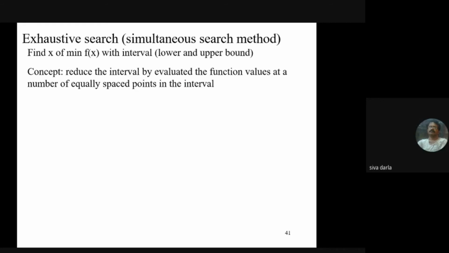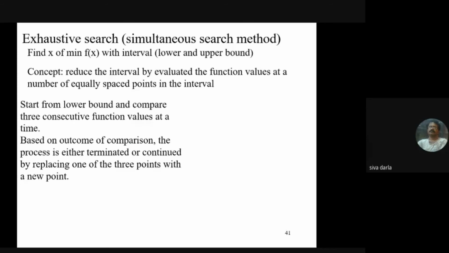We are trying to reduce the given interval of the design variable by evaluating the function values at a number of equally spaced points in the interval. Suppose the lower boundary and upper boundary are given, I can make 10 equal points in this range, and at every point we evaluate the function simultaneously for all the points, then try to find out the best.